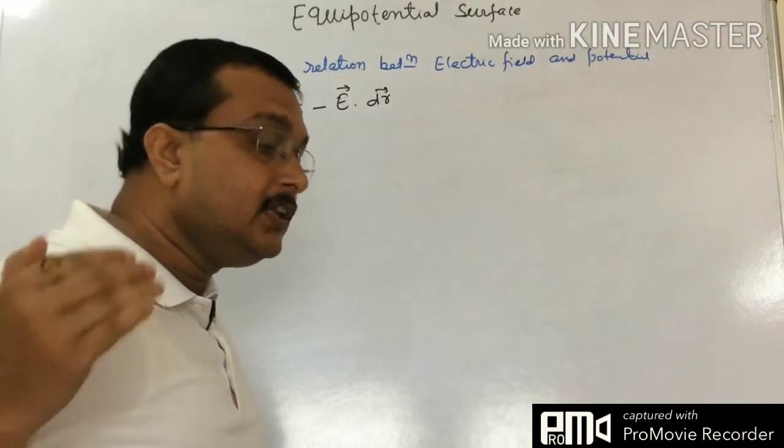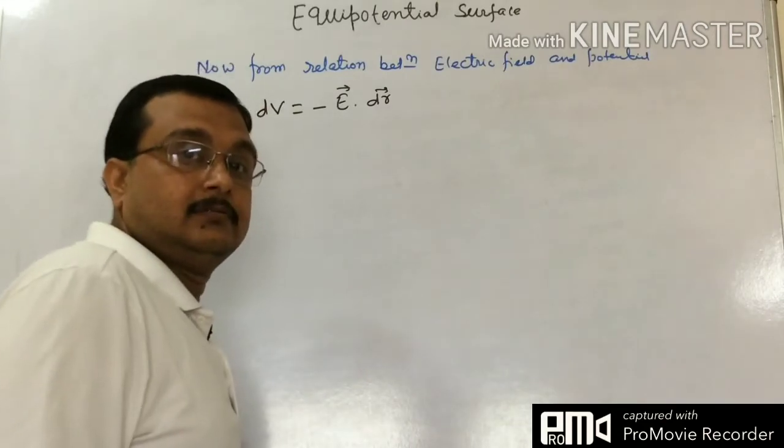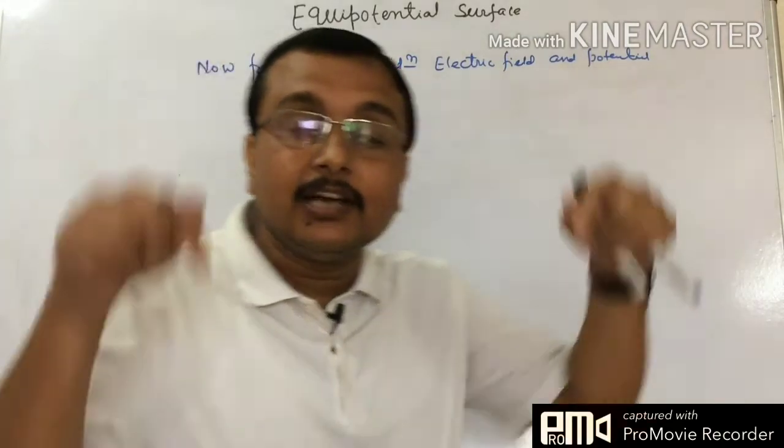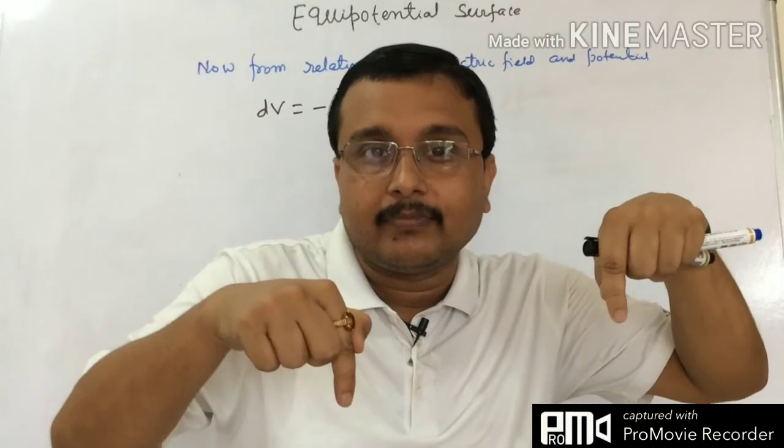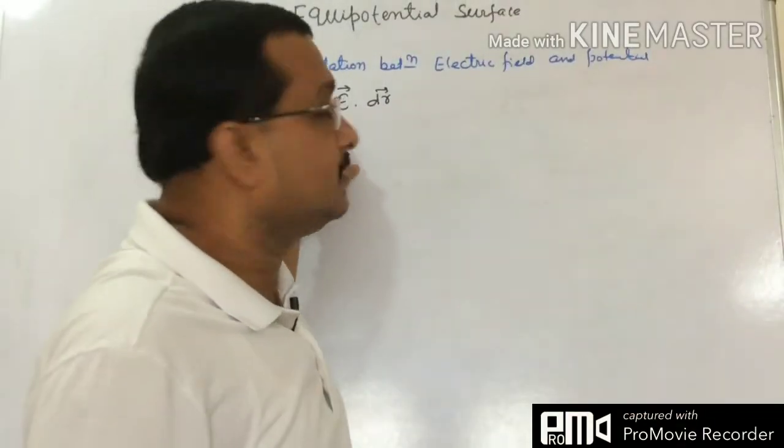If you move in the direction of the electric field, potential will decrease, because the minus sign is there.